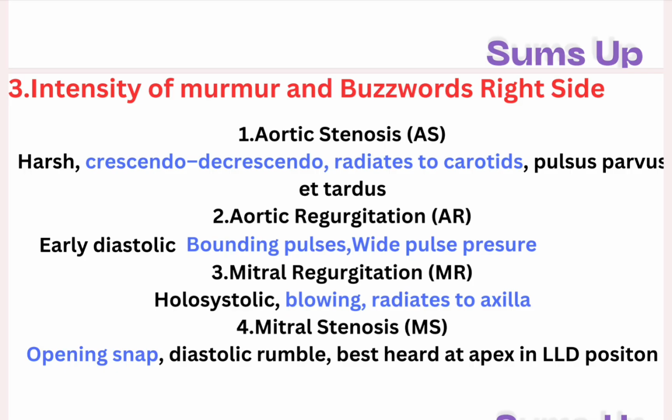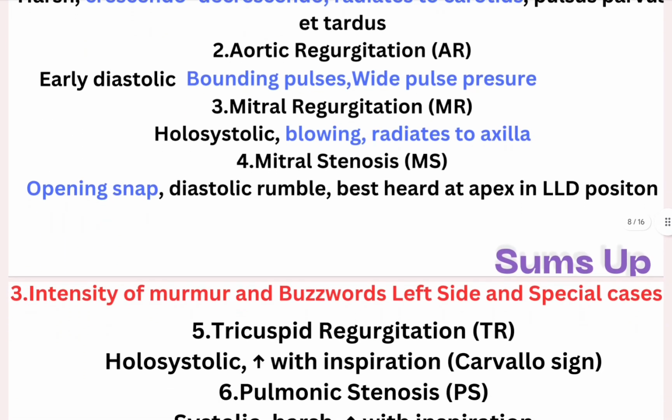Now fourth, mitral stenosis, classic for an opening snap followed by a low rumbling diastolic murmur, heard best at the apex when the patient lies on the left side. That's for now: aortic stenosis, aortic regurgitation, mitral regurgitation, and mitral stenosis.